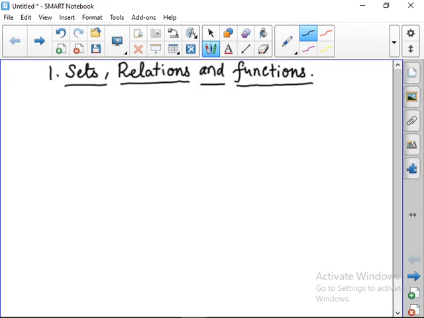Okay, so now we are going to see about sets. So what is meant by sets? Sets, you have not studied that? In lower classes you have studied about sets. So what is meant by sets? Set is a collection of